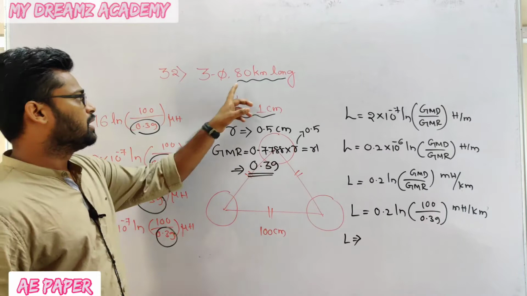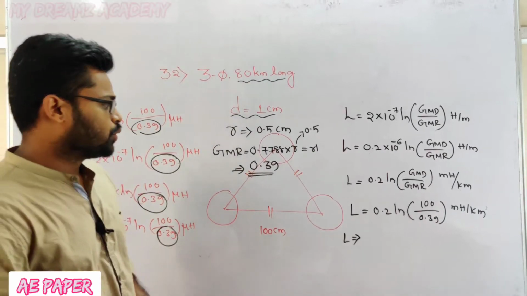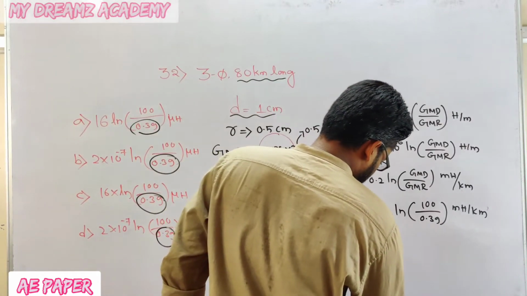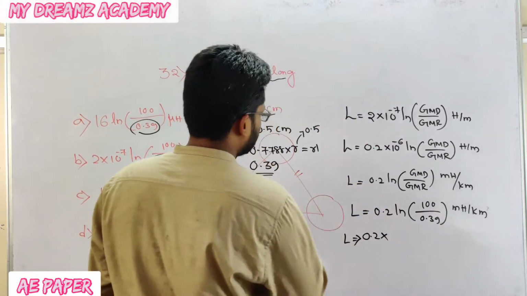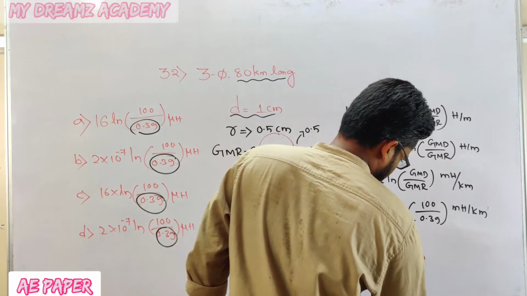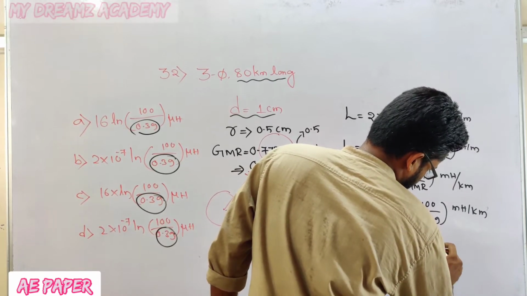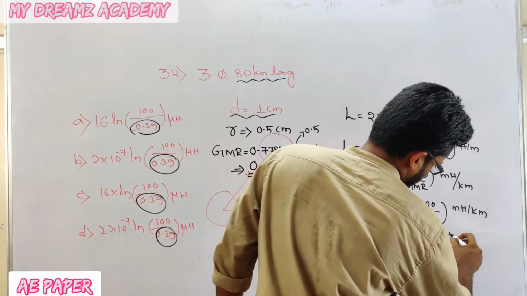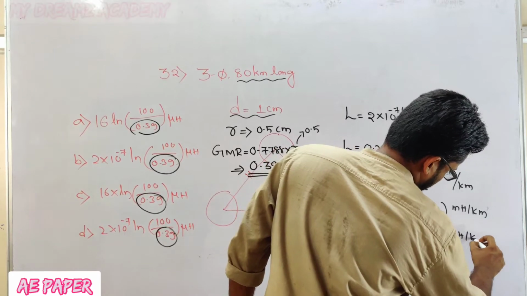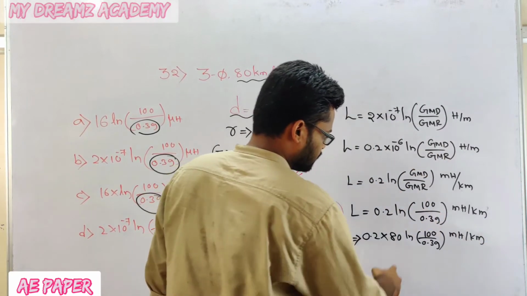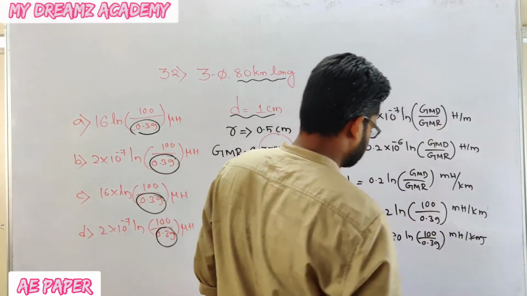We need to multiply with the total distance, that is 0.2 into 80 kilometers, 80 ln 100 divided by 0.39 millihenry per kilometer. Okay, kilometer will get cancelled.